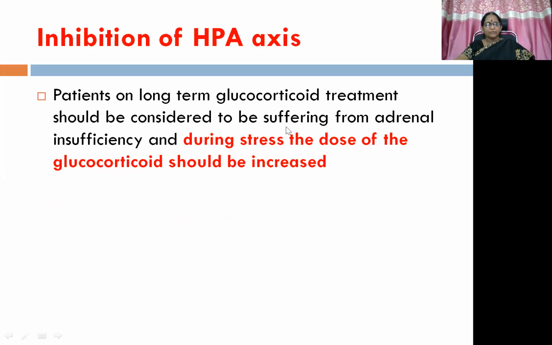Then patients on long-term glucocorticoid treatment should be considered to be suffering from adrenal insufficiency because of the HPA axis suppression. So because of that, during stress, the dose of the glucocorticoid should be increased because they need more, as there is no endogenous release within the body because of HPA axis inhibition.